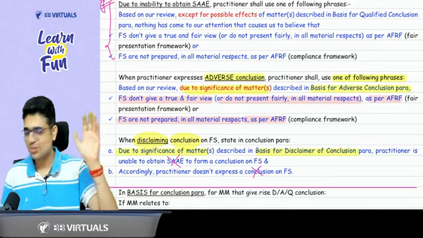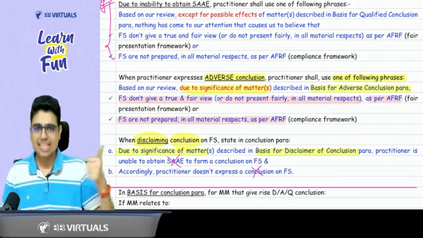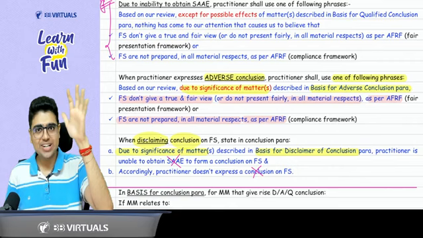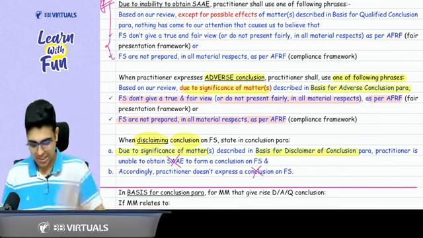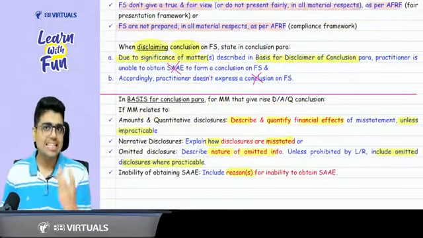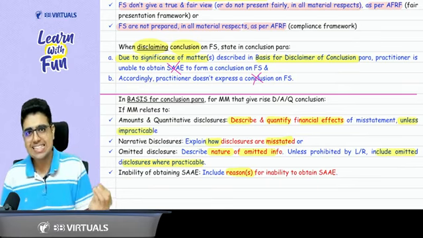Now, in the basis for conclusion para, you explain the reason why you modified your conclusion. Again, these reasons are ditto same as what we covered in SS705. First of all, if it is related to amount or quantitative disclosures, that is in the numbers, explain the misstatement, quantify the misstatement unless it is impracticable. If it is narrative disclosure, that is the wordings, again you explain the misstatement, how the disclosures are misstated.